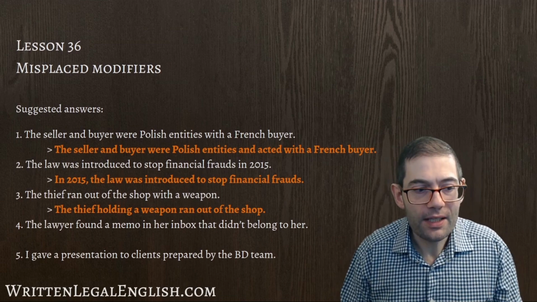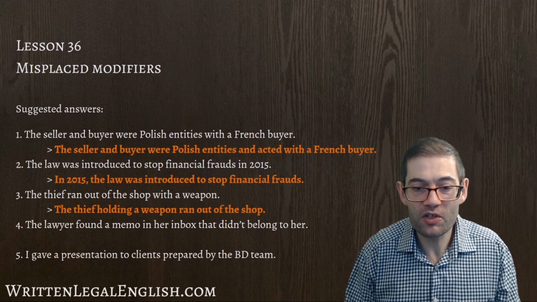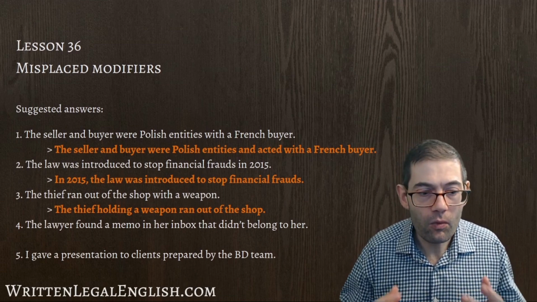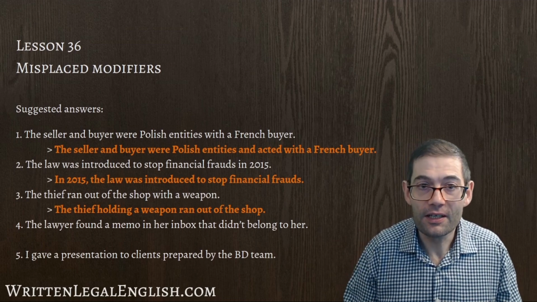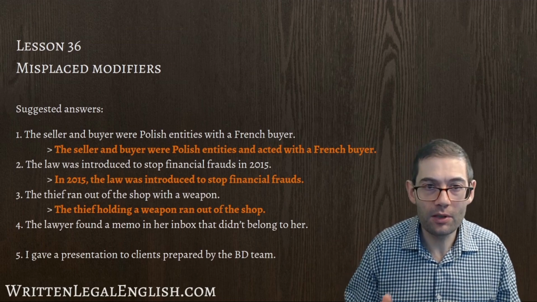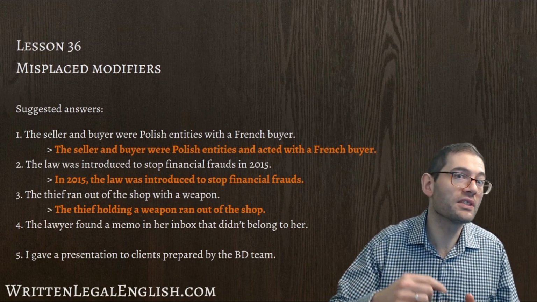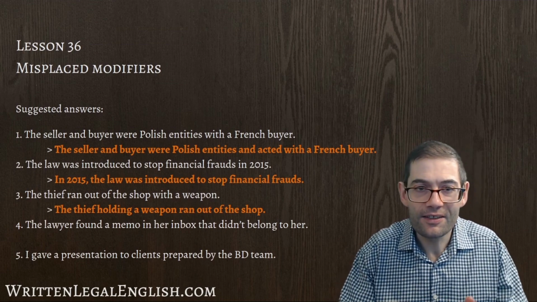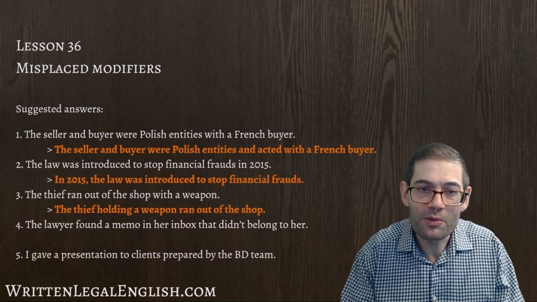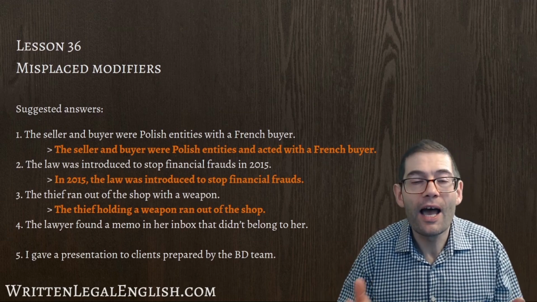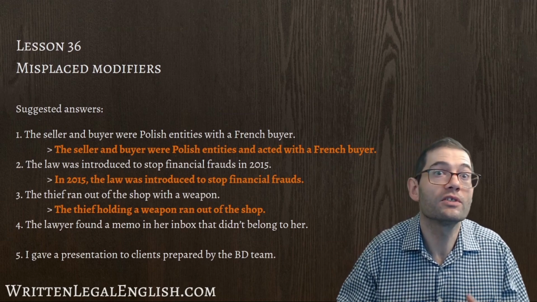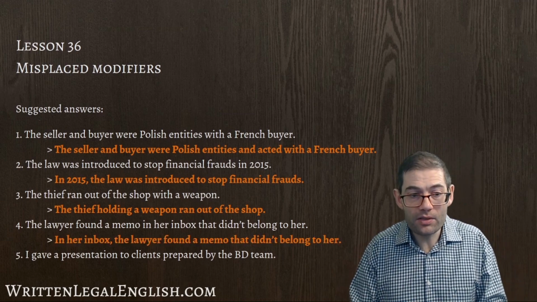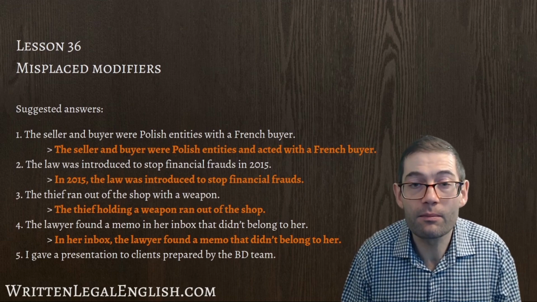Number 4, the lawyer found a memo in her inbox that didn't belong to her. Now the question here is, what didn't belong to her? Was it that the memo didn't belong to her, or that the memo was in an inbox and the inbox didn't belong to her? So here, this is the problem caused by this sentence. So however we want to redraft that, we want to make that relationship clear. So for example, in her inbox, the lawyer found a memo that didn't belong to her.